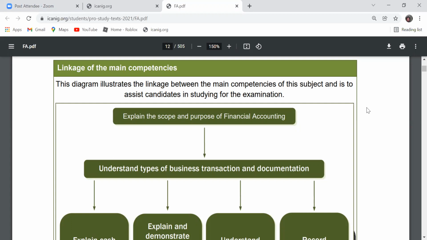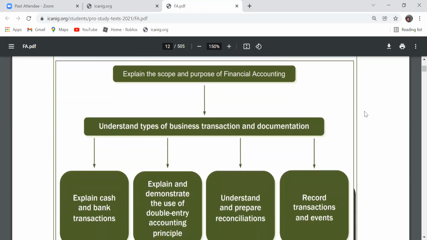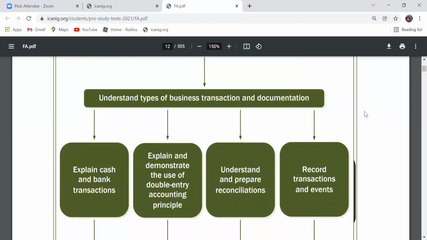Another thing you should be able to develop competence on is understanding the types of business transactions and their documentation. The process of documenting business transactions is what we call bookkeeping. The process of recording transactions is what we call bookkeeping. So you should be able to know that if this particular transaction occurs, which account are we going to debit, and which one are we going to credit?